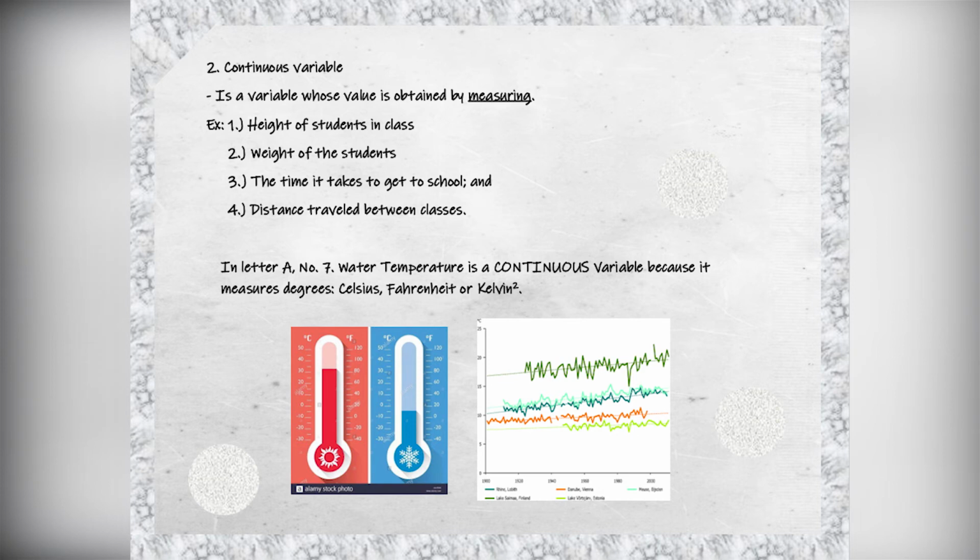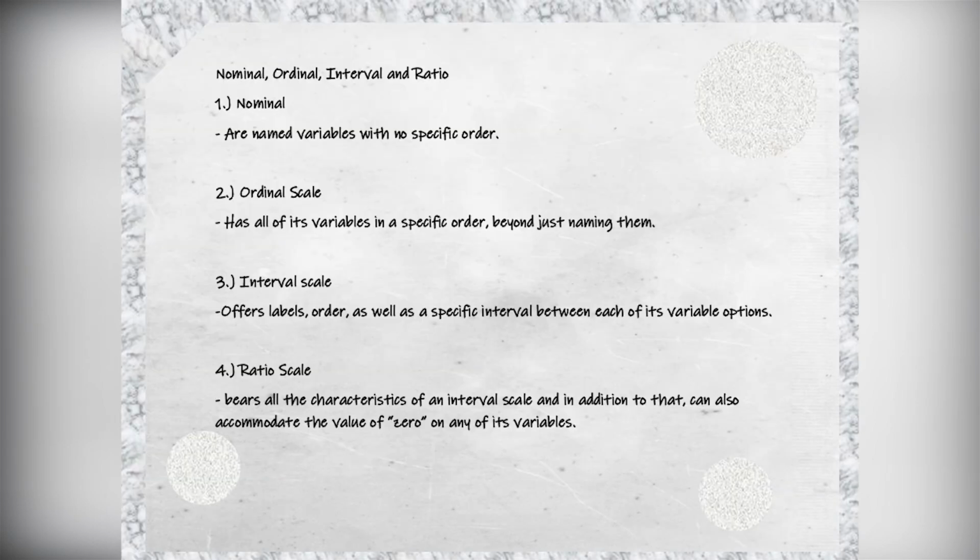In letter A number 7, the water temperature is a continuous variable because it is a measurement in degrees Celsius, Fahrenheit, or Kelvin. Before we jump into letter B, first let me explain what nominal, ordinal, interval, and ratio mean. Nominal are named variables with no specific order.